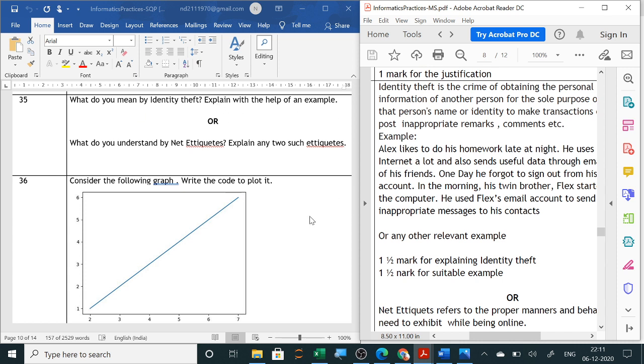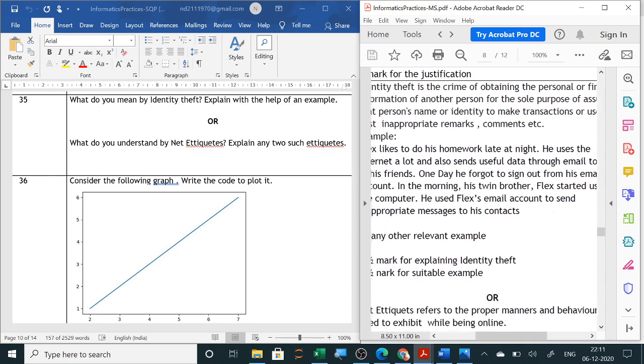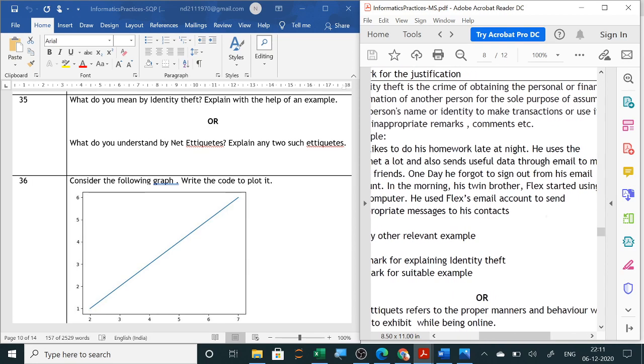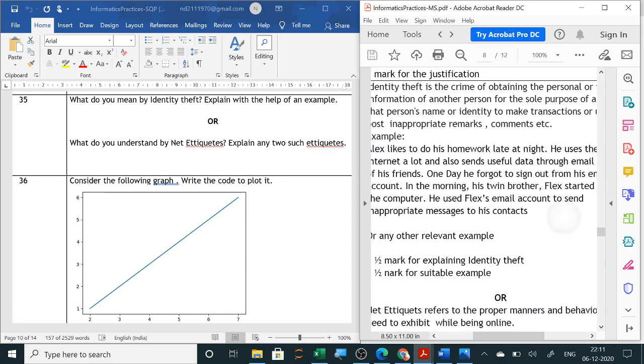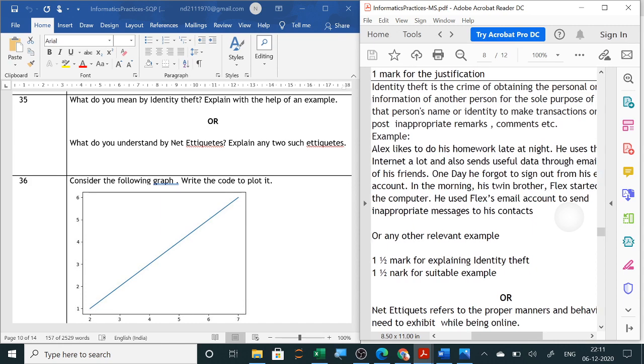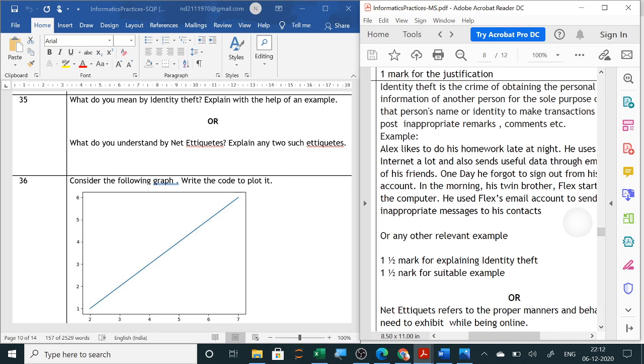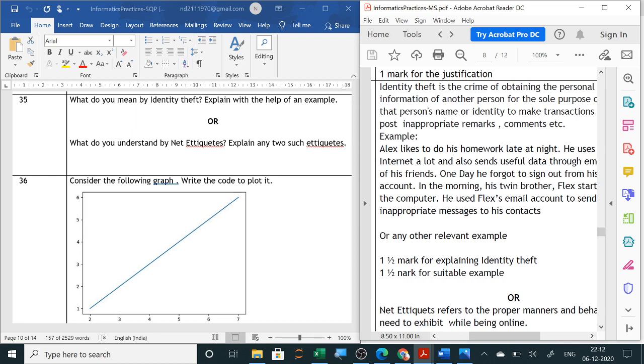Now in the answer it is given: identity theft is the crime of obtaining the personal or financial information of another person for the sole purpose of assuming that person's name or identity to make transactions or use it to post inappropriate remarks or comments, etc. So anybody will take your details and use them for any financial transaction or for giving comments to others.